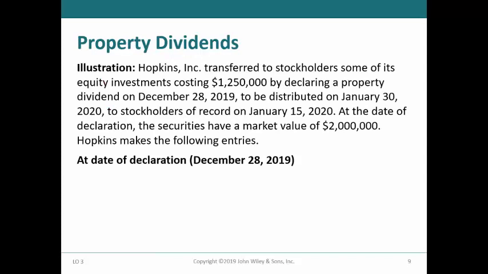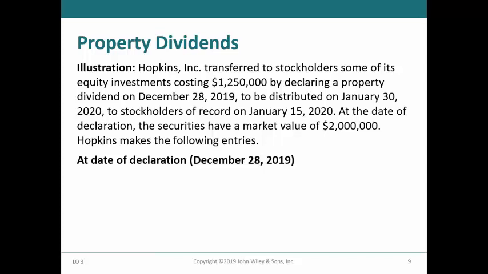To illustrate a property dividend, we will consider Hopkins Inc. that transferred equity investments with a cost of $1,250,000 to stockholders by declaring a property dividend on December 28, 2019 to stockholders of record on January 15, 2020 to be distributed on January 30, 2020.